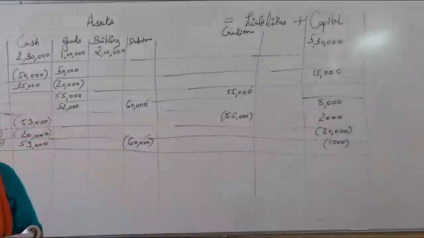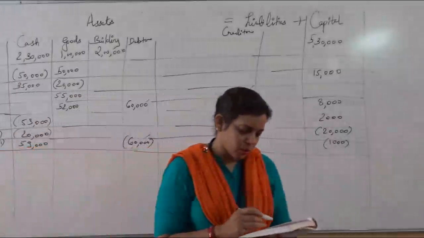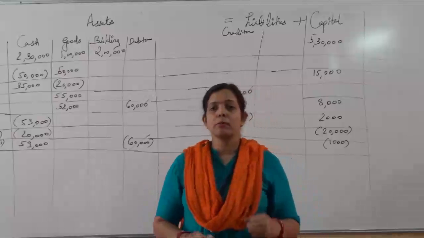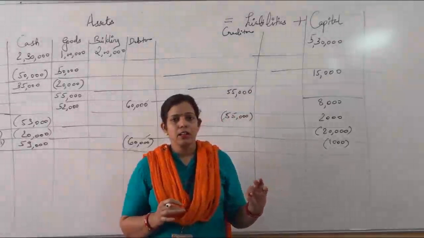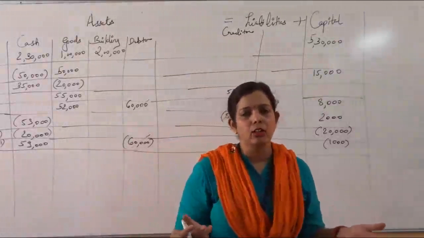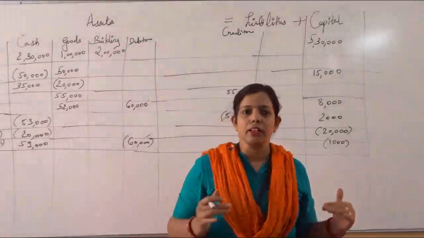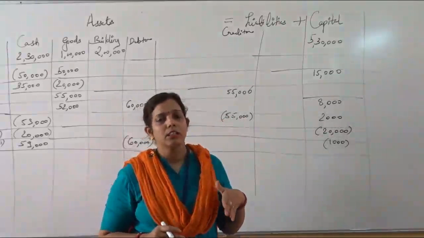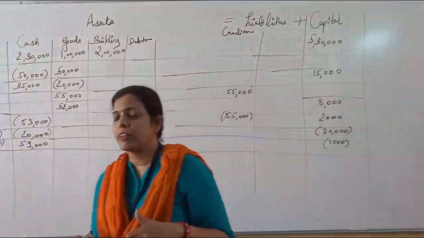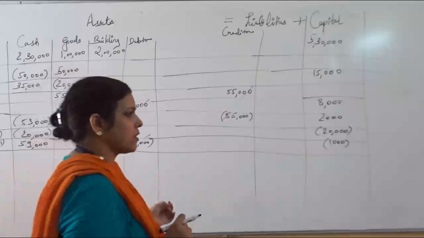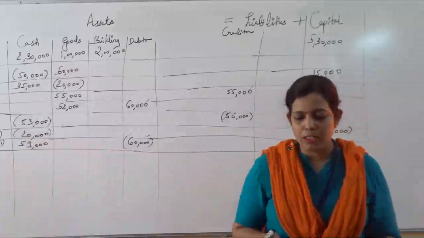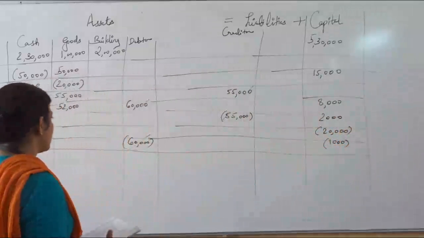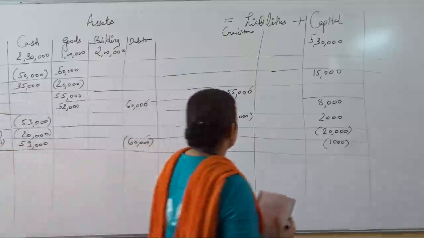Rent outstanding. How much is the rent outstanding? You can see it's 3,000. Rent outstanding means what? It means that rent which has to be paid but is yet not paid. Amount जो देना था लेकिन अभी तक नहीं दिया. Okay? Rent outstanding is which type of account? Is it real, personal or nominal? It's a personal. Yesterday we have seen in the yesterday video that personal can be natural, representative or artificial. So here this is a type of person only, that's why it will come in the personal account. Okay, it's a representative personal account. So what will be the impact?